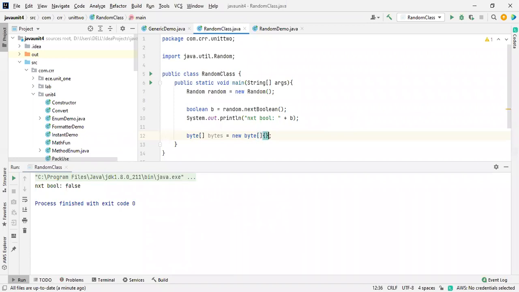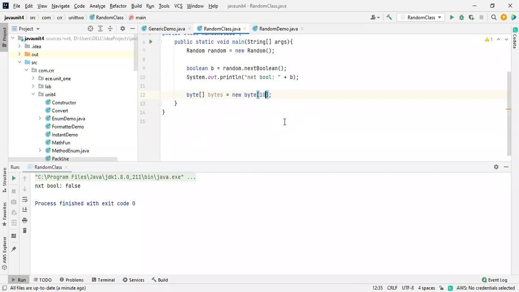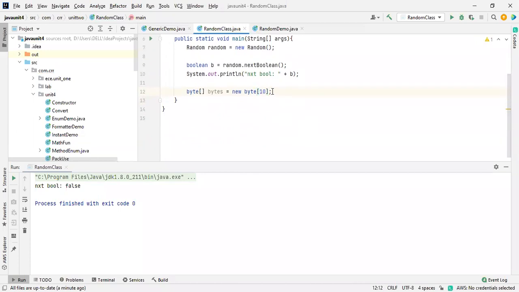Again, I am telling you, values should be initialized or else the size has to be mentioned over here. I am going to take the size as 10, an array of size 10. It should allow 10 values, from 0 to 9.